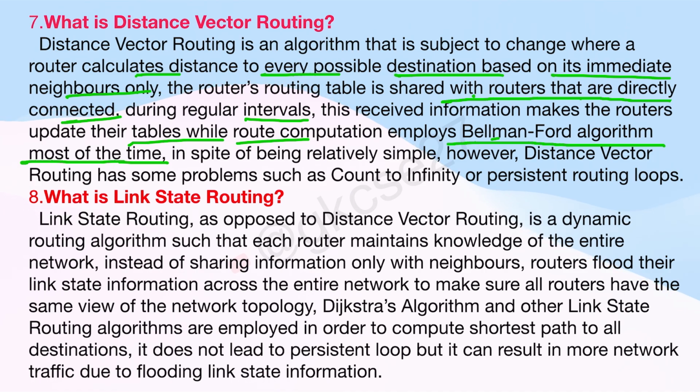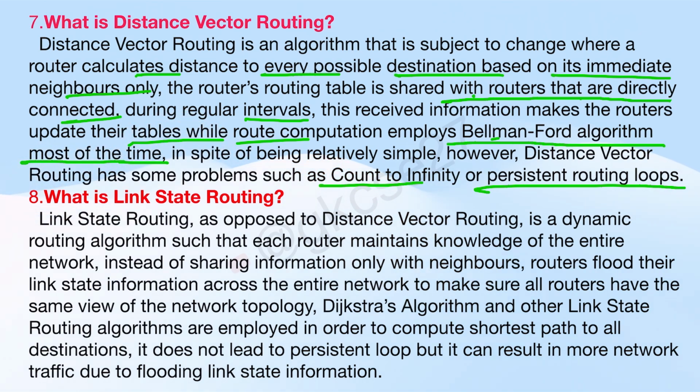In spite of being relatively simple, distance vector routing has some problems such as count to infinity or persistent routing loops. So these are some problems of distance vector routing. What happens in distance vector routing? It connects to each of its immediate neighbors, which are directly connected to it, and it will regularly update its routing table using the Bellman-Ford algorithm. And there are some problems like count to infinity and persistent routing loops.